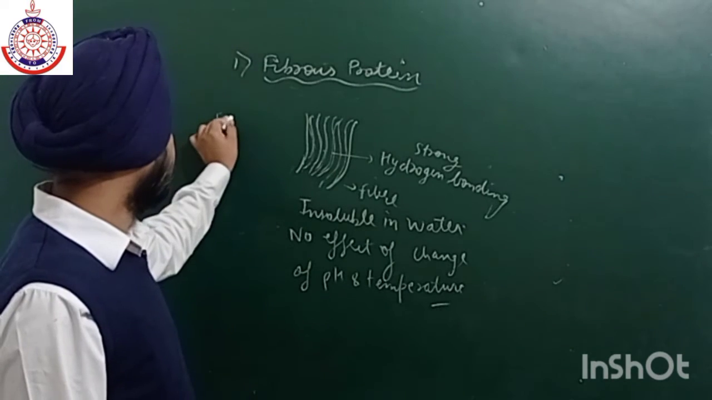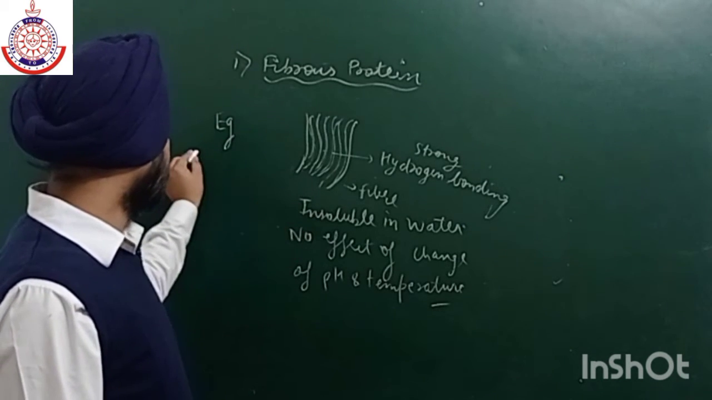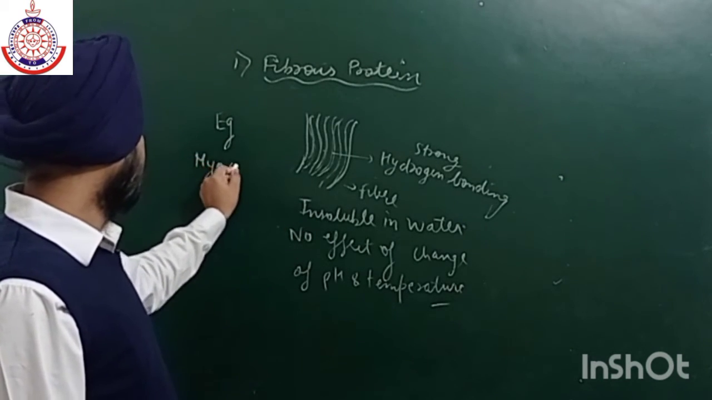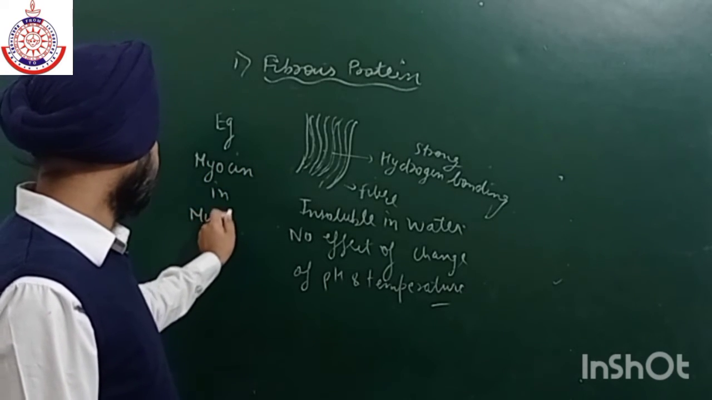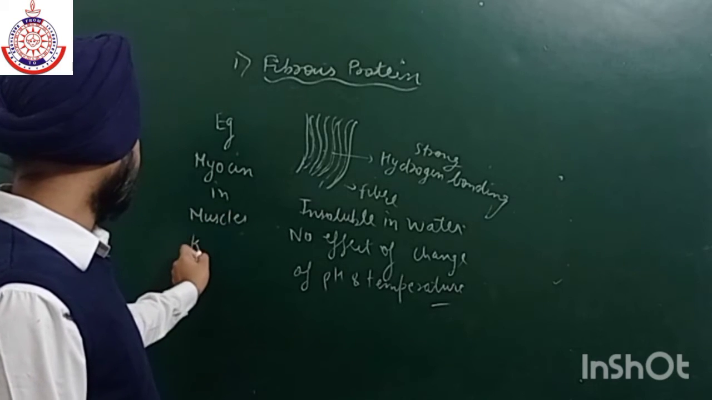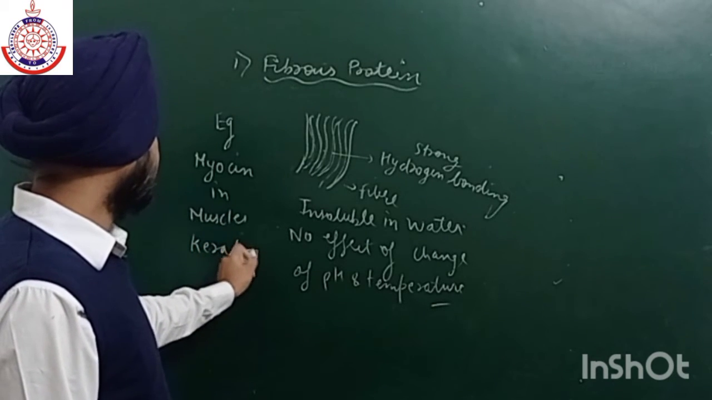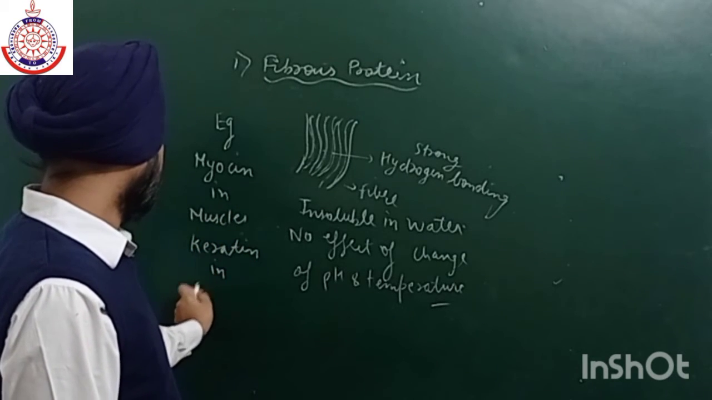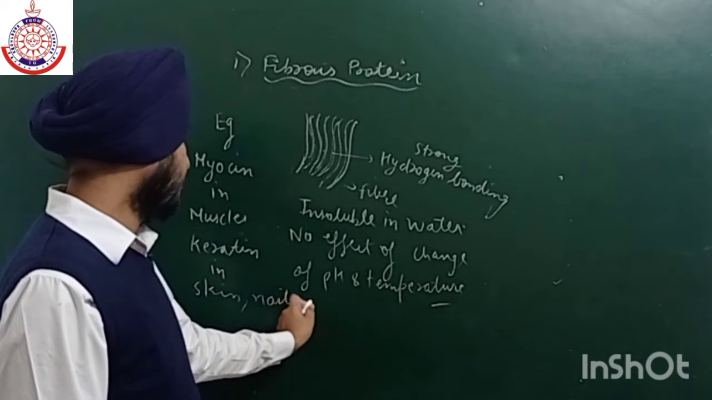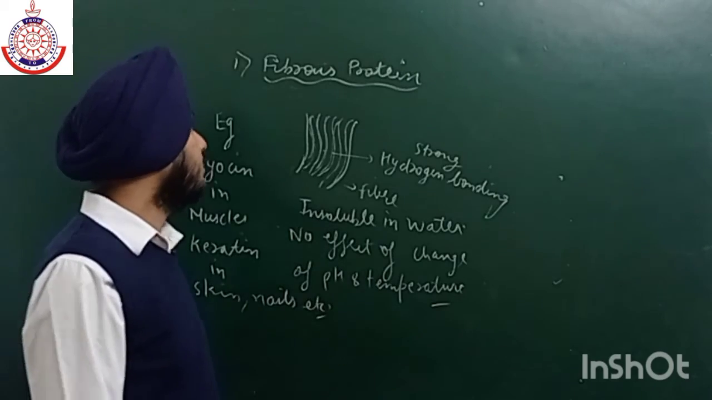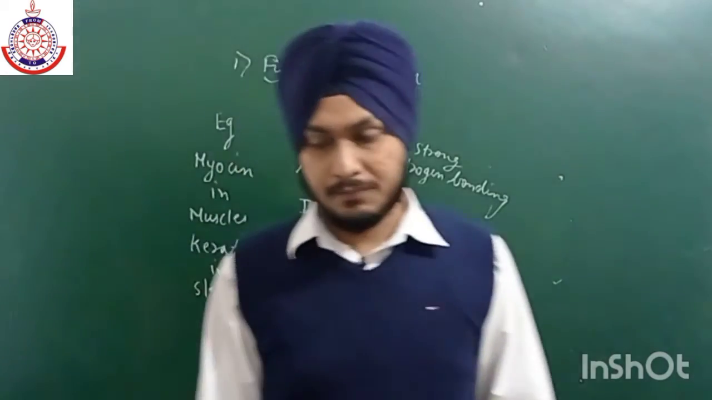Now, what are its examples? The best example is myosin in muscles. Similarly we have keratin. Keratin is present in skin. It is also present in nails, etc. So these are the most important examples.